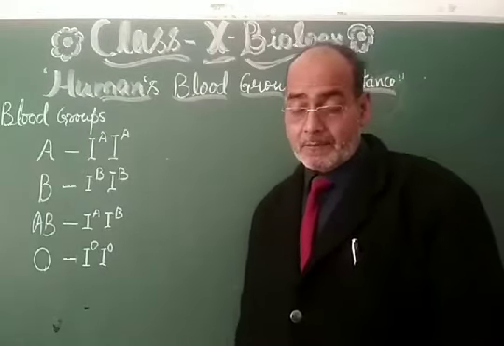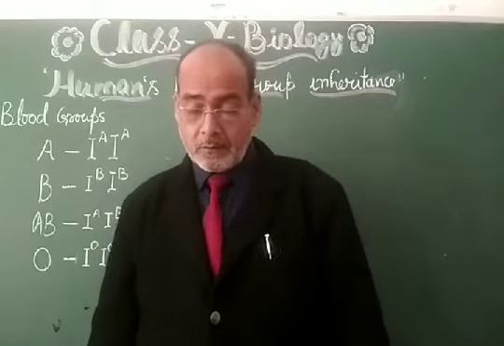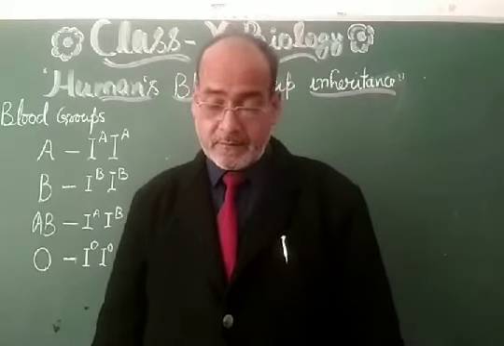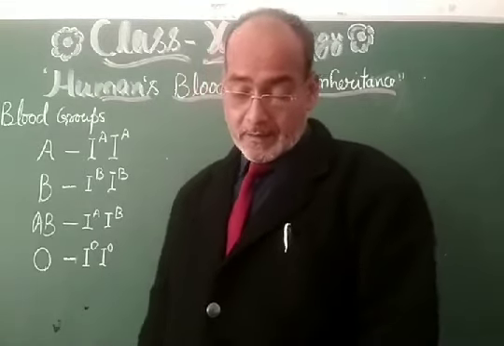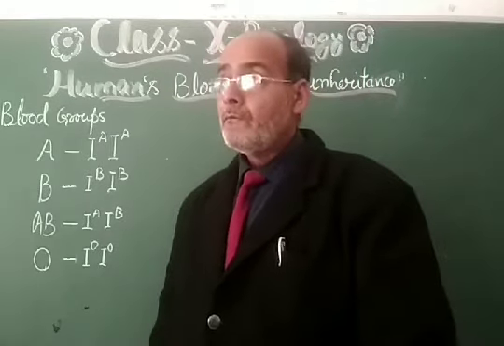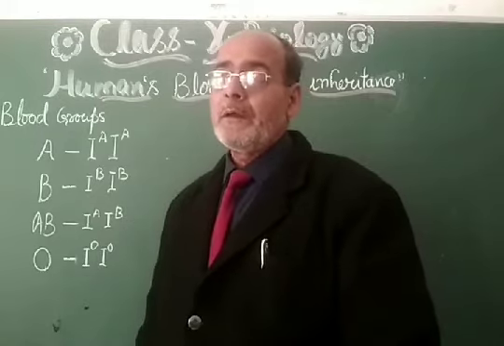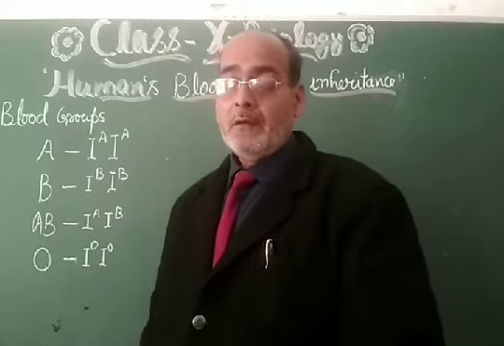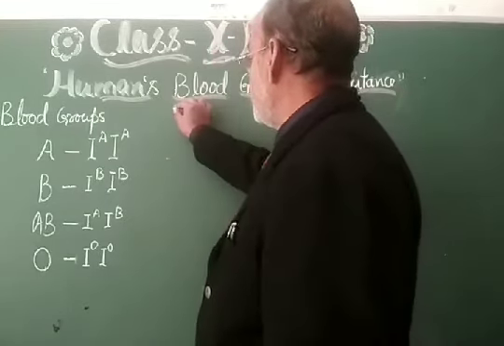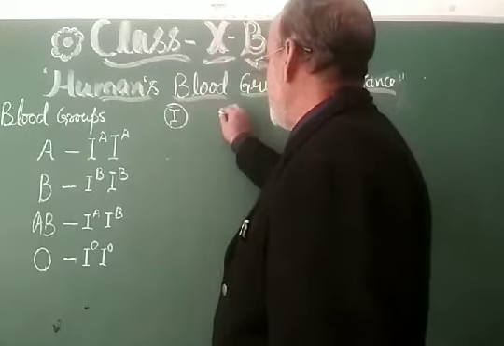My dear students, let us start the process of inheritance in the different groups of the blood. Take the example of blood group A and blood group O. This is the first case, and vice versa. When the cross is between blood group A and blood group O, whether the male has blood group A and the female has blood group O or the other way around, then what happens? See it. This is the first case.